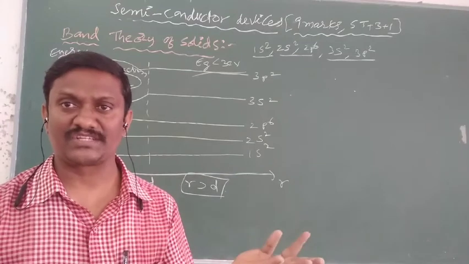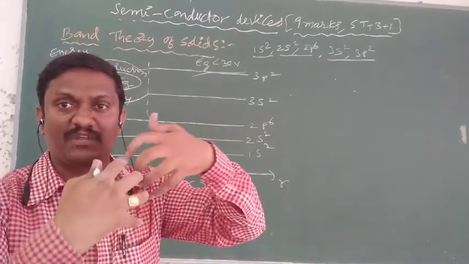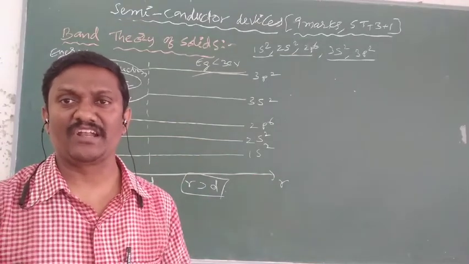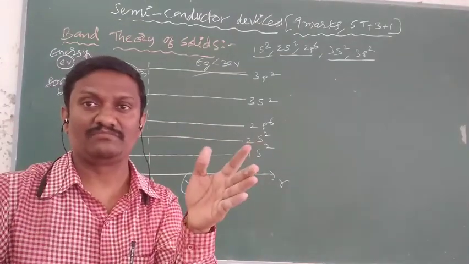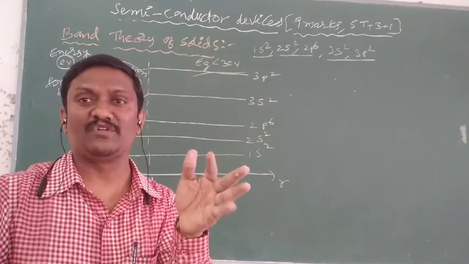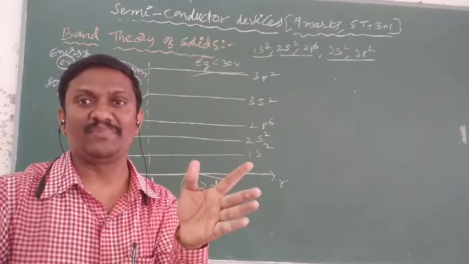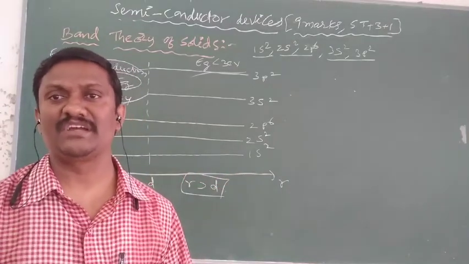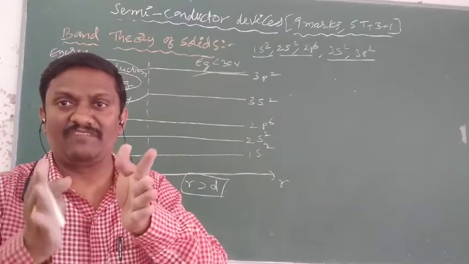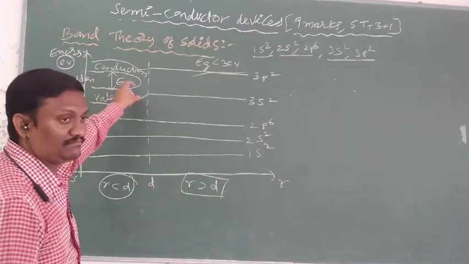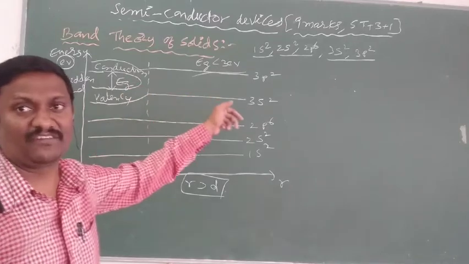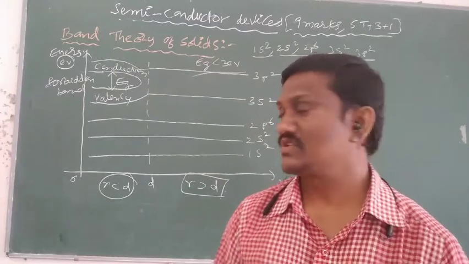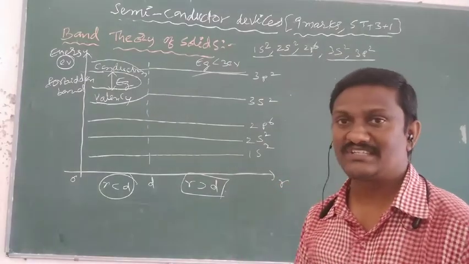Conductors allow current because the conduction band and valency band overlap, so the energy gap is zero. In insulators, the energy gap between the conduction band and valency band is much larger, and supplying that much energy is practically impossible. In case of semiconductors, an energy gap is there but it is small, and practically supplying less than 3 electron volts of energy is possible. So that is about the band theory of solids. It is also an important concept.